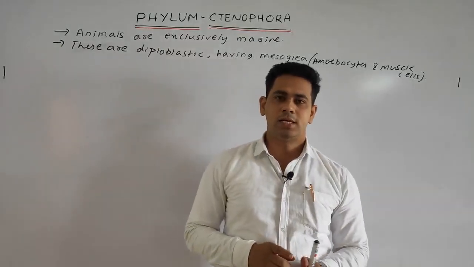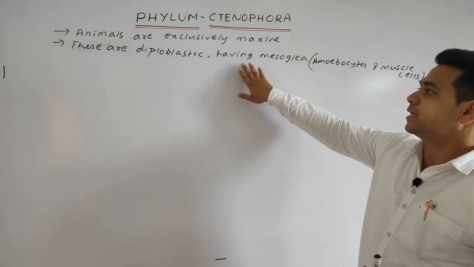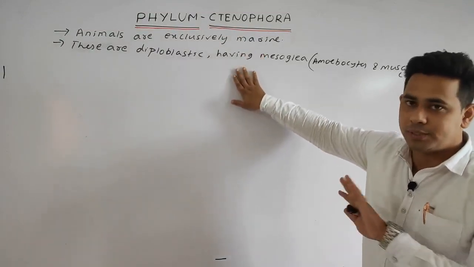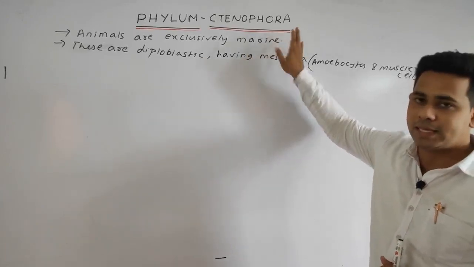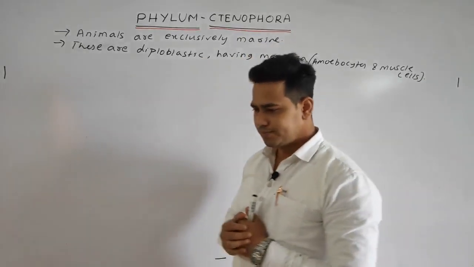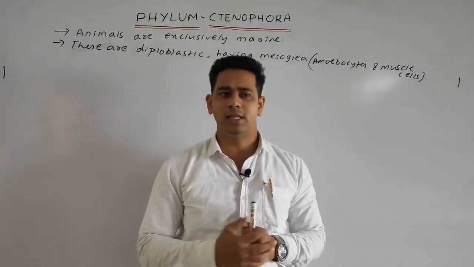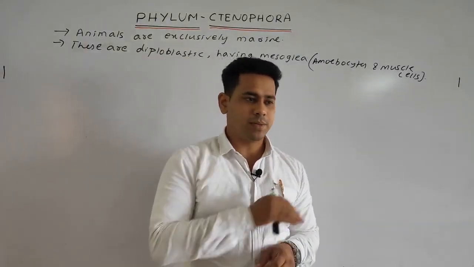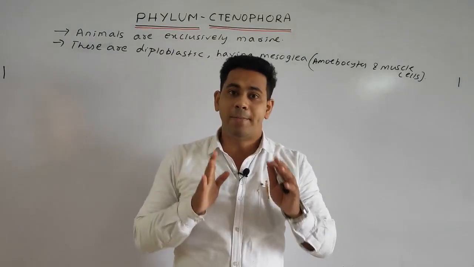Okay students, these are solitary, and acoelomate as coelom is absent, and these are pelagic. The Ctenophora are generally pelagic. Pelagic means what, student? These are not fixed, not sedentary, not sessile, these are basically free moving organisms. That is why it is called a pelagic organism.